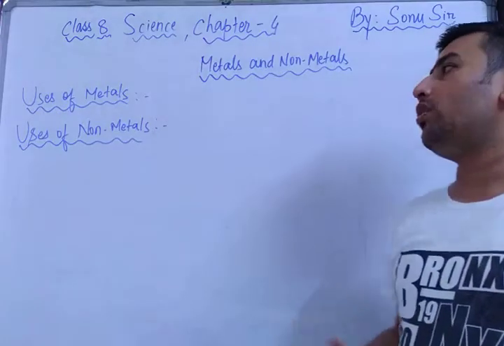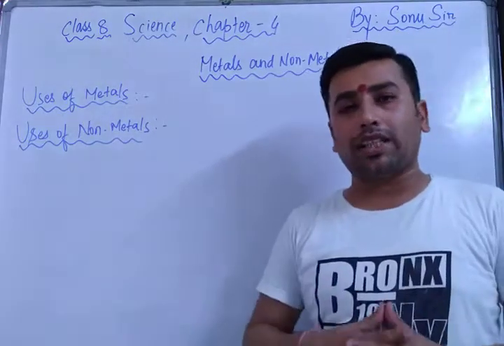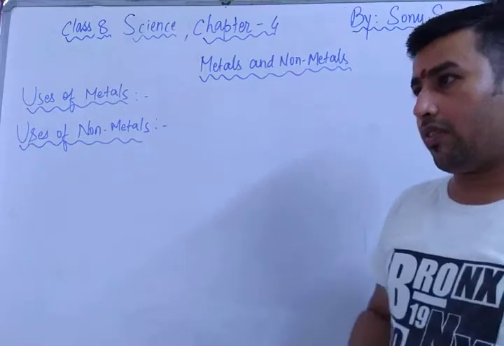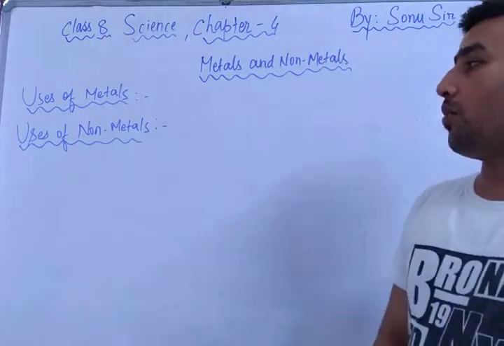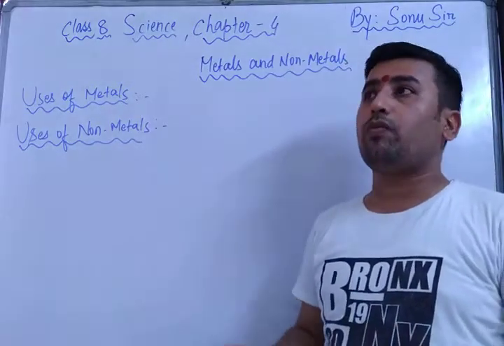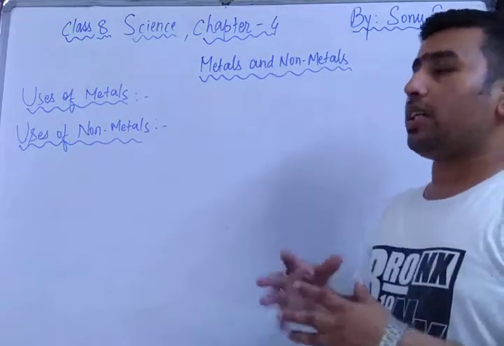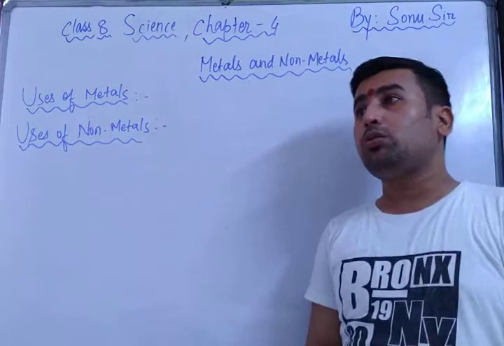First of all, you generally know about the metals. Tell me some metal names, like aluminium, iron, copper, and many more metals are there. Similarly, if I talk about the non-metals, then oxygen, sulfur, chlorine, bromine, and many more non-metals are there. But what are their real uses in our life?